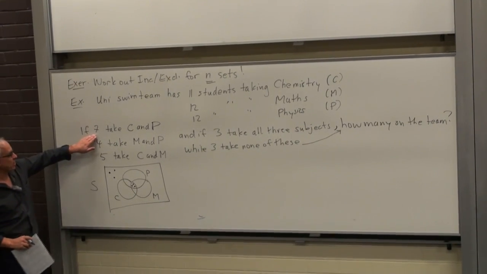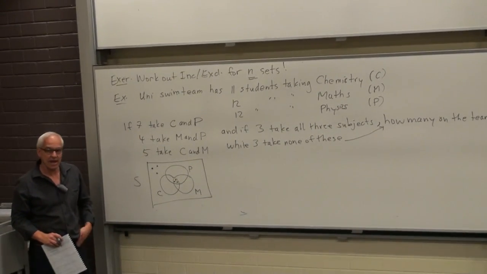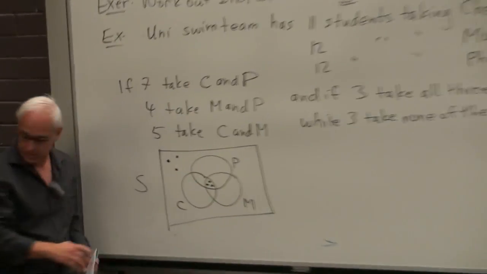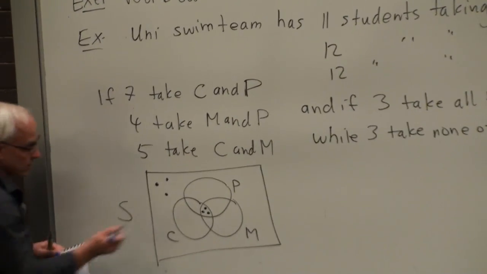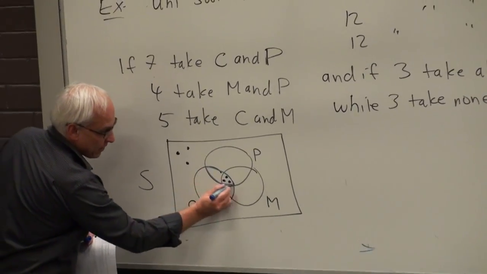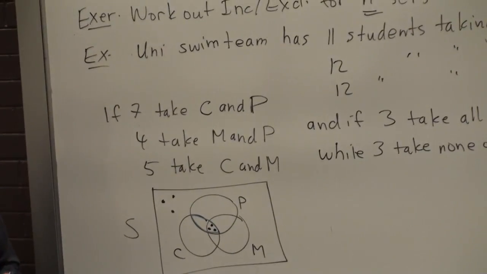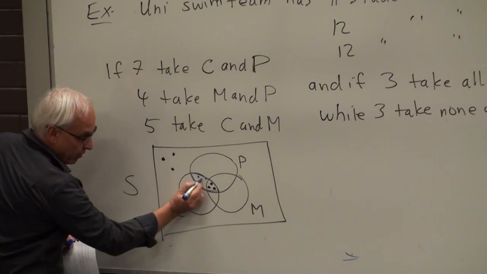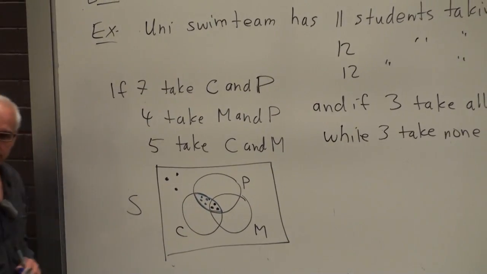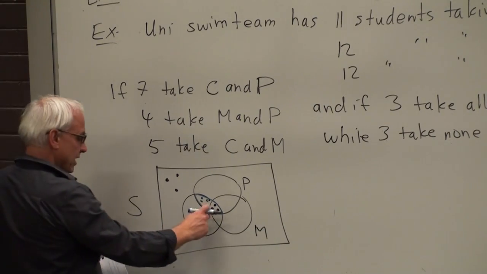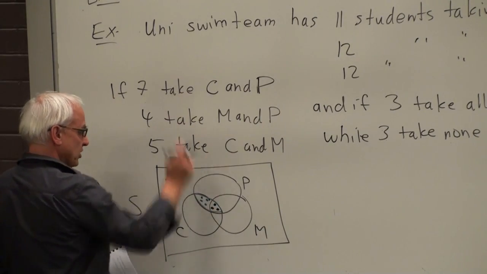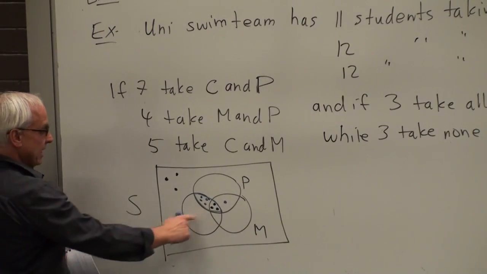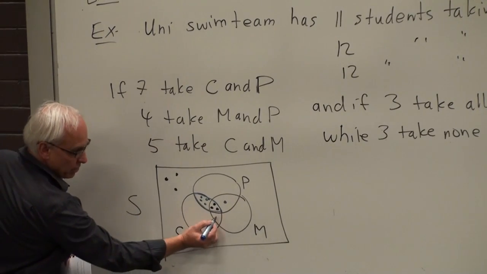What about this information here? There's 7 taking C and P. That means in the intersection of C and P, which is that one there, we know there's a total of 7. Well, we've already accounted for 3, so we need 4 more. Between P and M, we know there's a total of 4, so there should be 1 more. And between C and M, there's a total of 5, so we need to put 2 more.